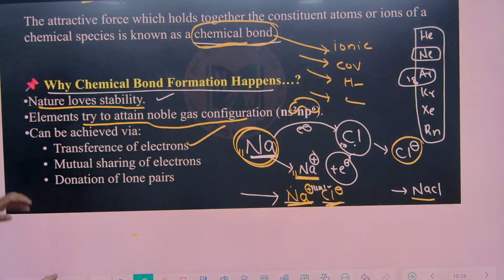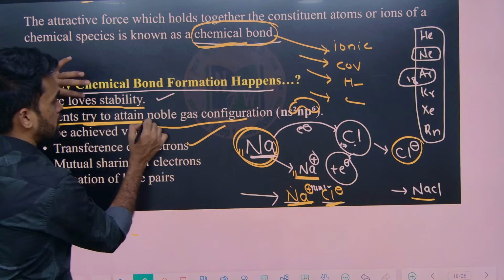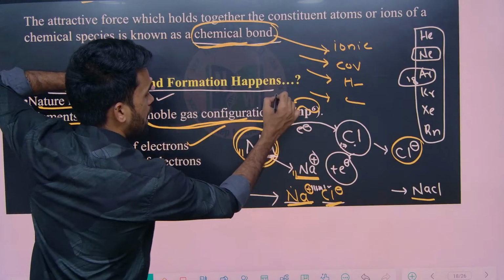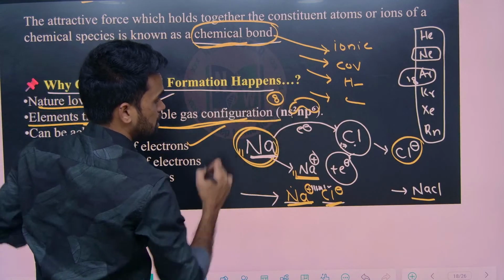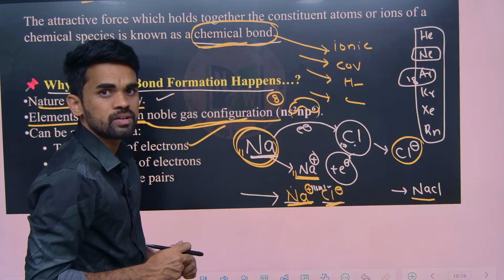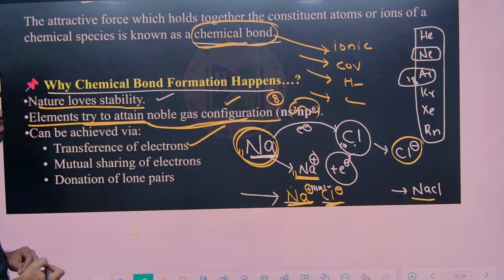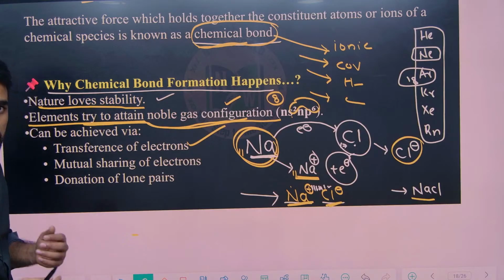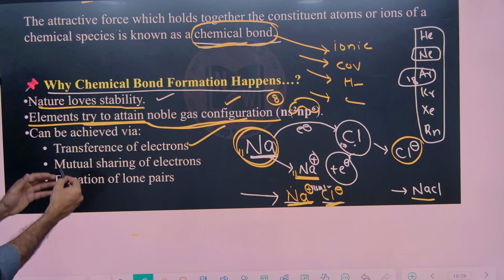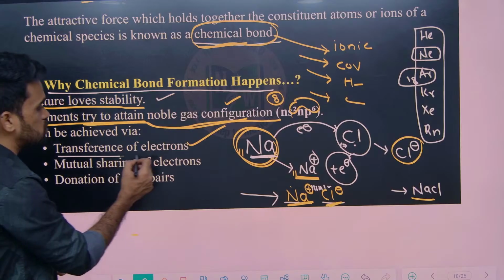Now see, the elements try to attain noble gas configuration, that is 8 electrons you can see in their valency, like you can say octet configuration in the valency. Now this inert gas configuration, noble gas configuration can be attained by the following processes. First process is transfer of electrons.